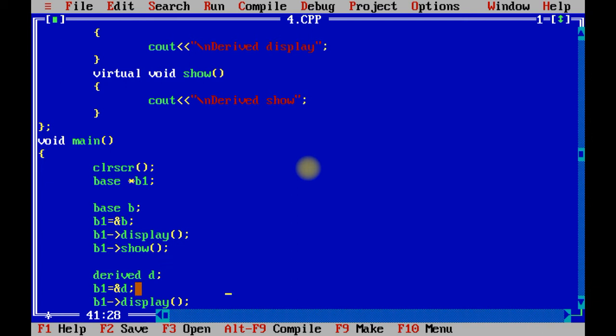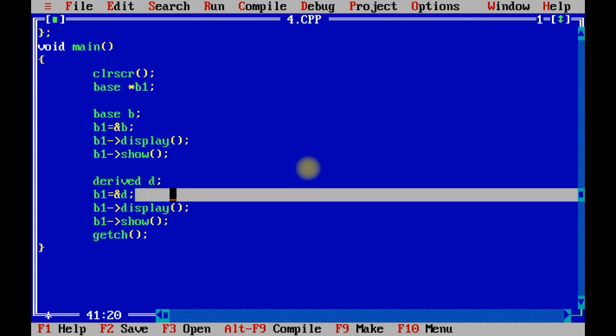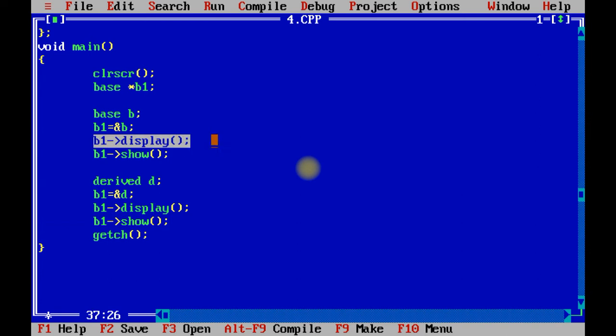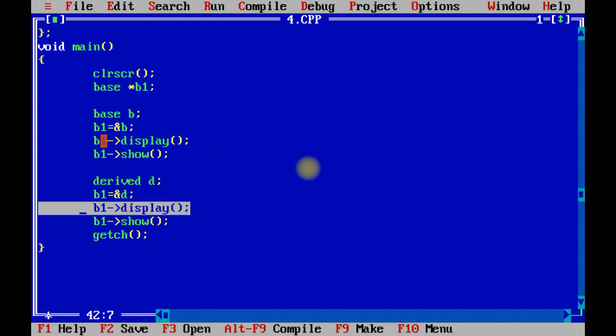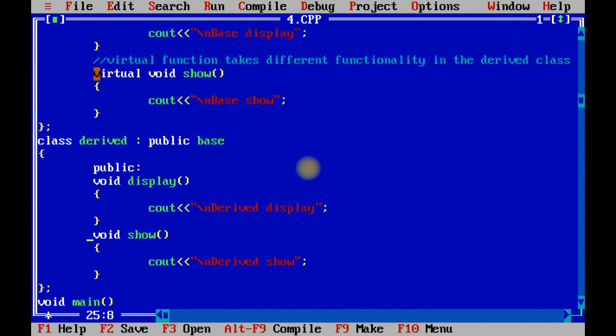Similarly, when you create the object of derived class, because we have used virtual method, you can call show method of derived class, but display is a normal method, so it will definitely call base class method because we have created pointer object of base class. If you avoid virtual keyword in the show method, I am going to remove this, right? At that time it will call only the base class method.